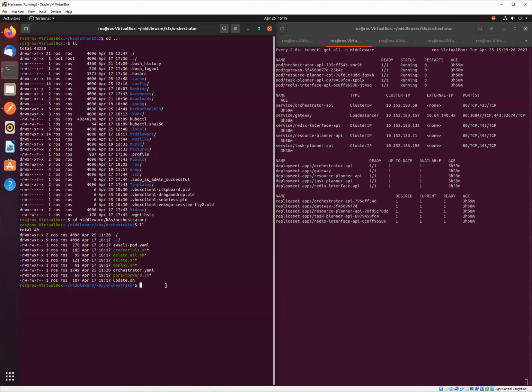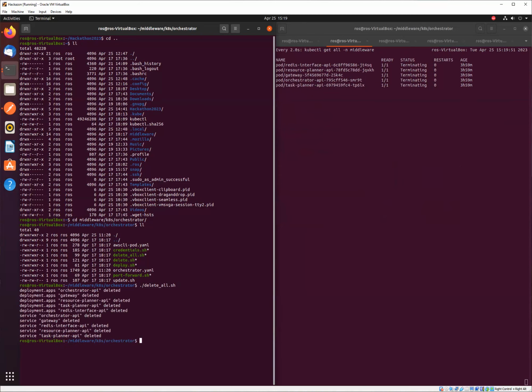So to have a fresh start, we're actually going to delete the middleware. For this, we'll call the script delete all sh. Is everyone following me? I will take the silence as a yes. Okay, so let's go ahead and delete everything. And on the right-hand side, you can see that all of the services from the middleware namespace have been deleted.